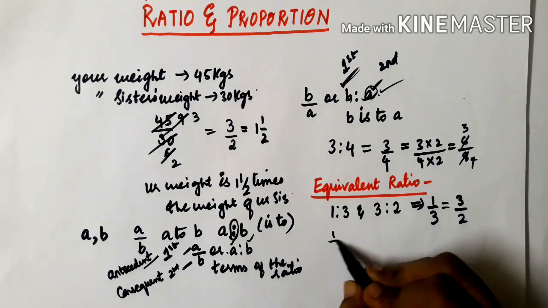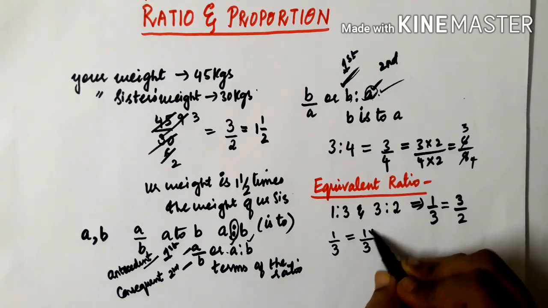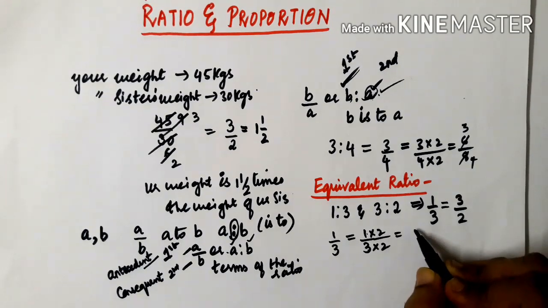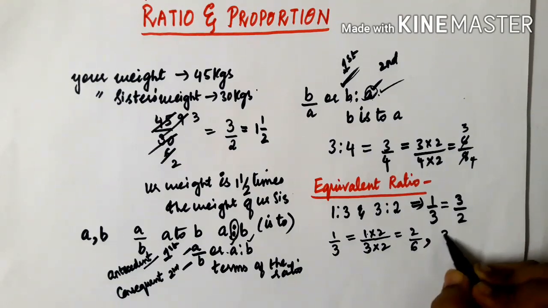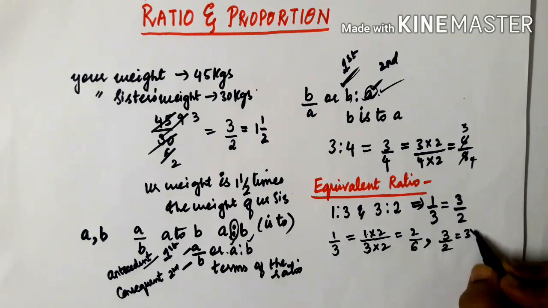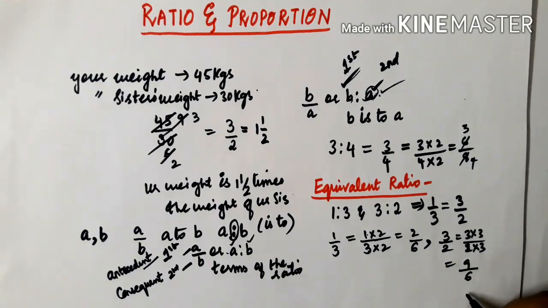Okay, so now suppose 1 by 3, if I am multiplying and dividing this 1 by 3 with 2, 1 into 2 and 3 into 2, what we will get? Let us see. 1 2s are 2, 2 3s are 6. In the same way, for 3 by 2, let us multiply and divide by 3. So 2 into 3, so 3 3s are 9, divided by 6.